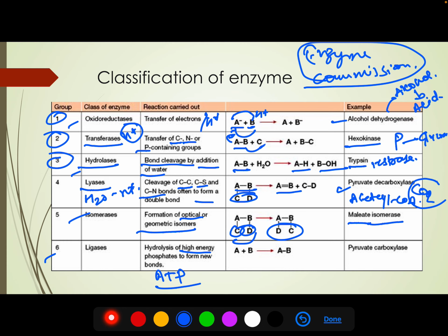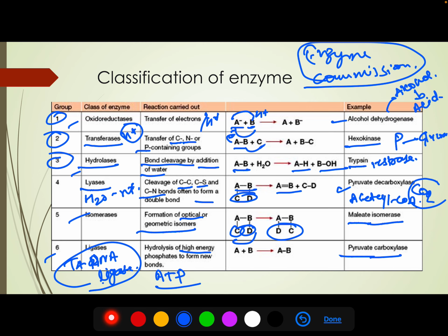The most famous example we have is T4 DNA ligase. So this ligase enzyme is joining two strands of DNA. Another we have is pyruvate carboxylase.